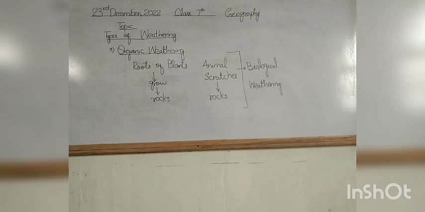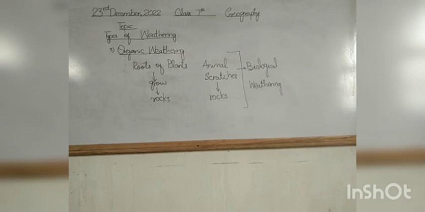We have firstly discussed weathering, then we discussed erosion. So now we will just complete this lesson, but I will ask you some questions. Firstly, tell me what is weathering and what is erosion. Yes, when rock is broken into smaller pieces due to changes in atmospheric conditions, this process is called weathering. And if the sediments and fragments of rock are moved from one place to another by wind or by water, this process is called erosion.